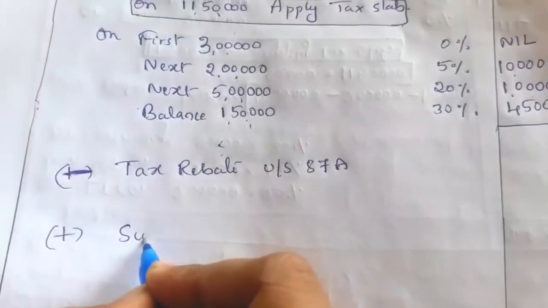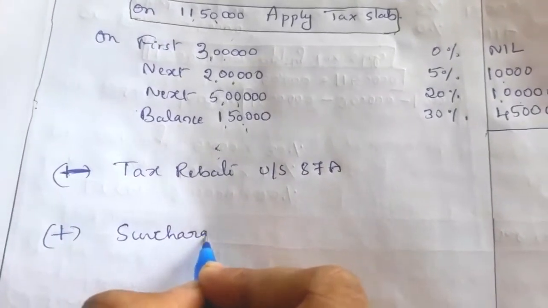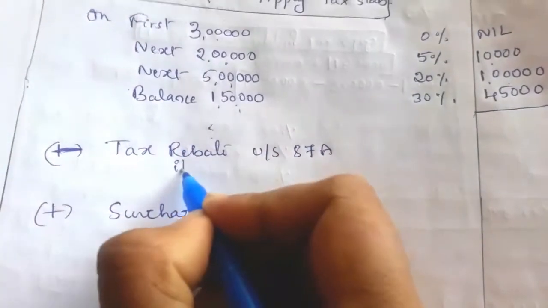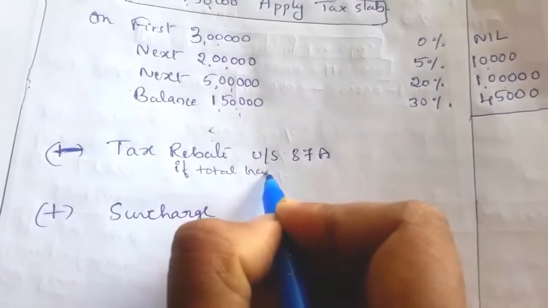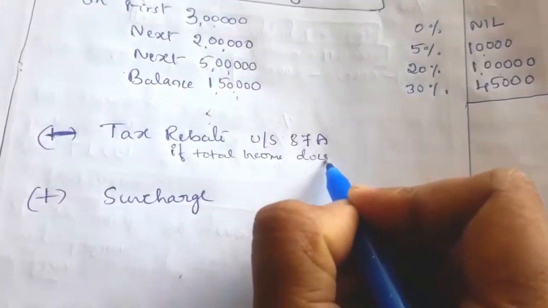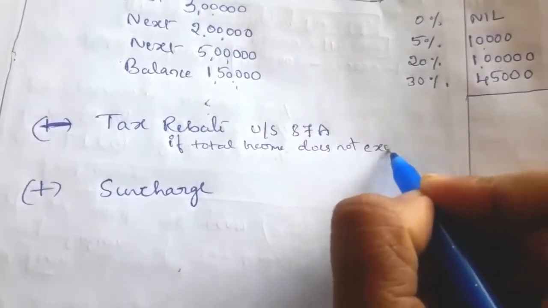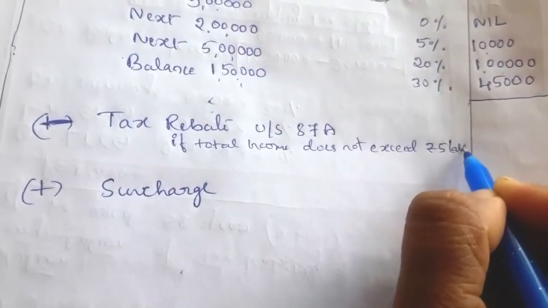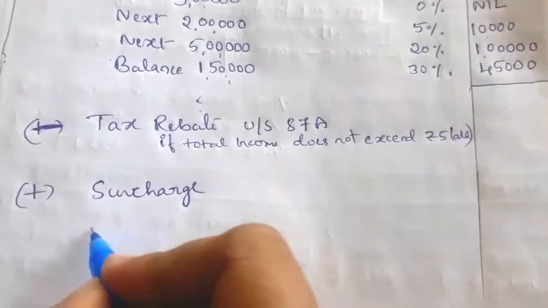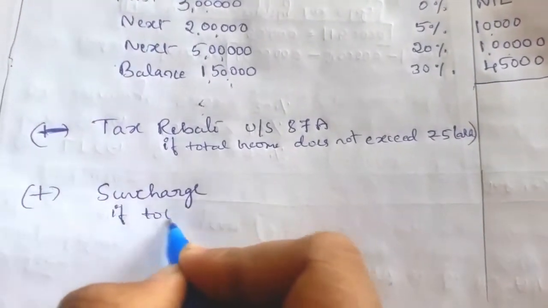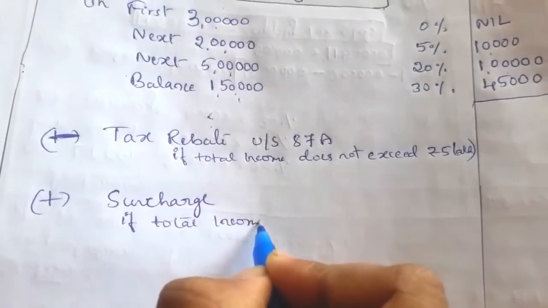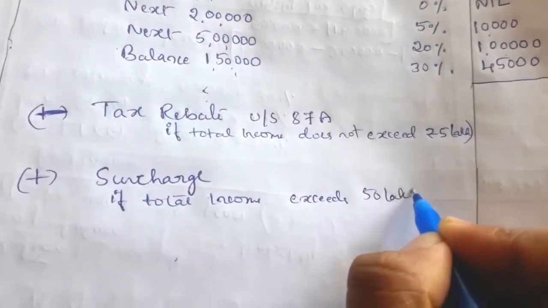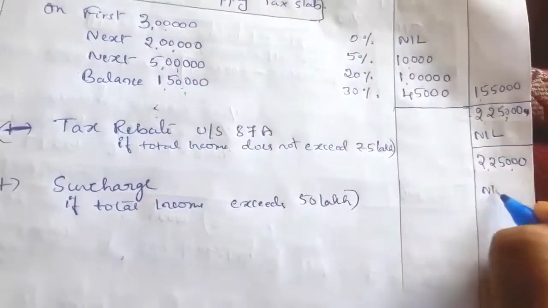Add surcharge if total income exceeds 50 lakh. So this is also nil here.